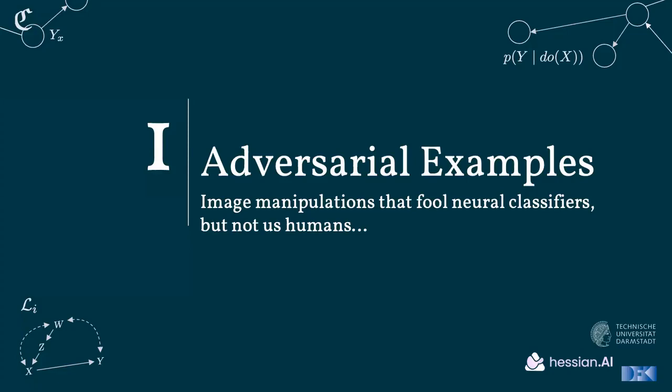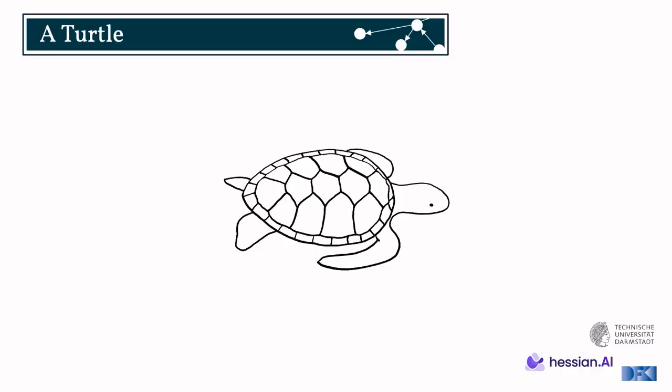In the first section, we are going to talk about adversarial examples. So image manipulations, essentially, that fool neural classifiers, but not us humans. Let's start with the real world thing. A turtle. This is a turtle. It's not a tortoise. It has these flappy wings or arms.